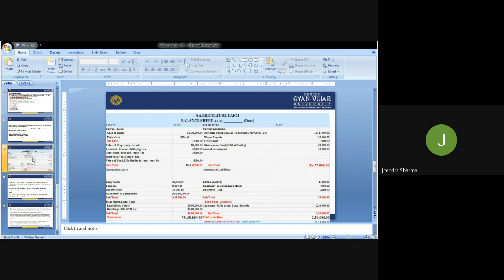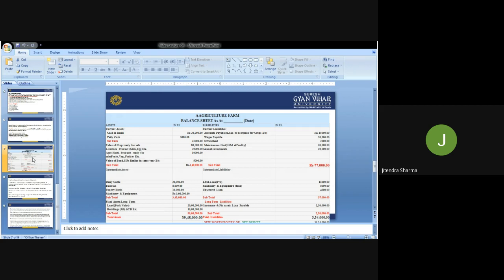And agro poultry product ready for sale. Then the value of bonds or SIP, sometimes securities, if the farmer is following this, 5,000 rupees. So the total assets at present, which we call current assets, are 1,40,000 rupees, and the current liabilities are 77,000 rupees. It means this is the net worth position. This balance sheet is indicating the current assets and current liabilities and the net worth position.